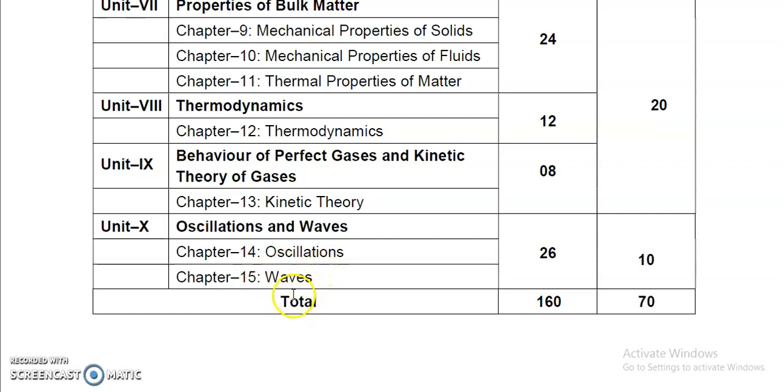Also a very, very important topic, Doppler effect. When the source and observer, like a train and a person standing on the platform, both are moving, or either one of them is moving, then which kind of effect is produced in the sound or whistling of the train, that we'll study in this chapter, that is called waves.